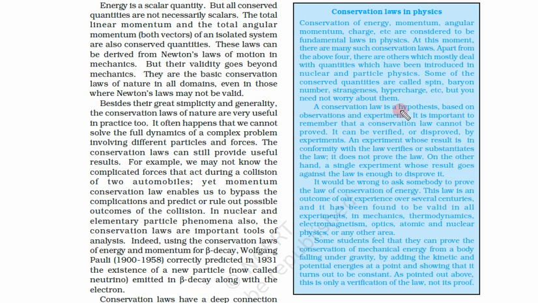A conservation law is a hypothesis. So what is a conservation law? It is a hypothesis based on observation and experiments. So it is based on observation and different types of experiments. Again, it is important to remember that a conservation law cannot be proved. We can only verify this with the help of different types of observation and experiments, but nobody can prove this law. It can be verified or disproved by experiments.